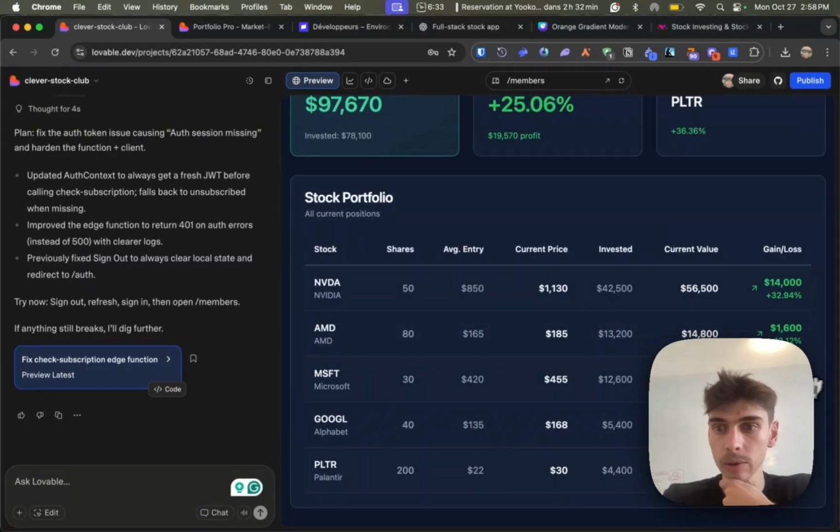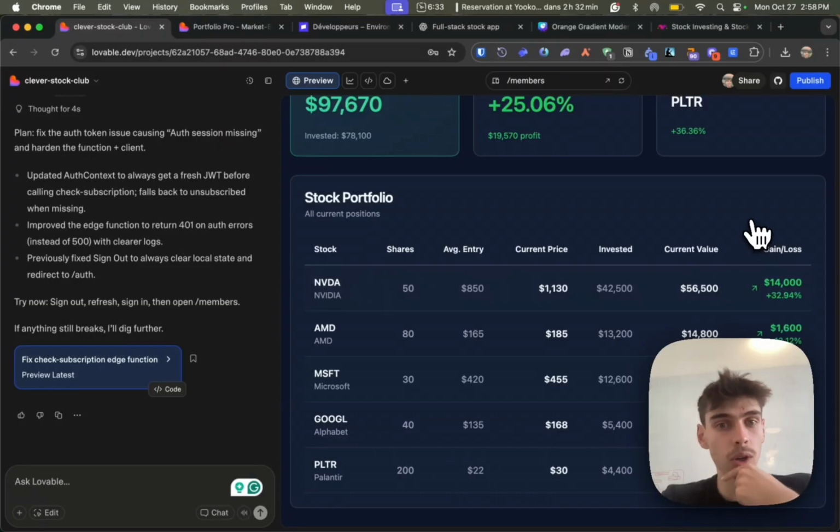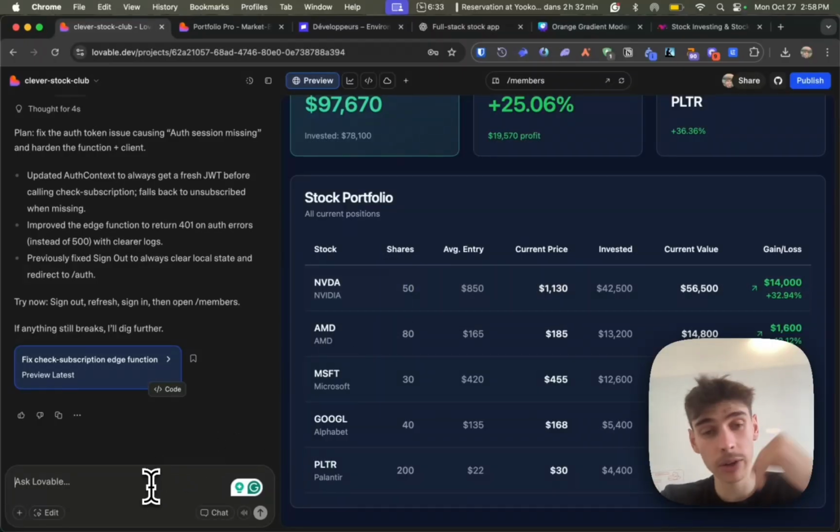So it could be, for example, an AI chatbot where people will be able to discuss the fundamentals of the stocks, right? So let's ask Lovable about it.